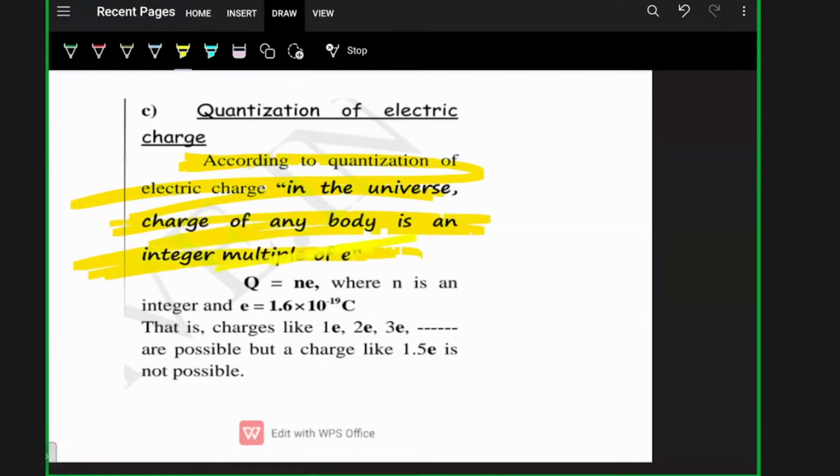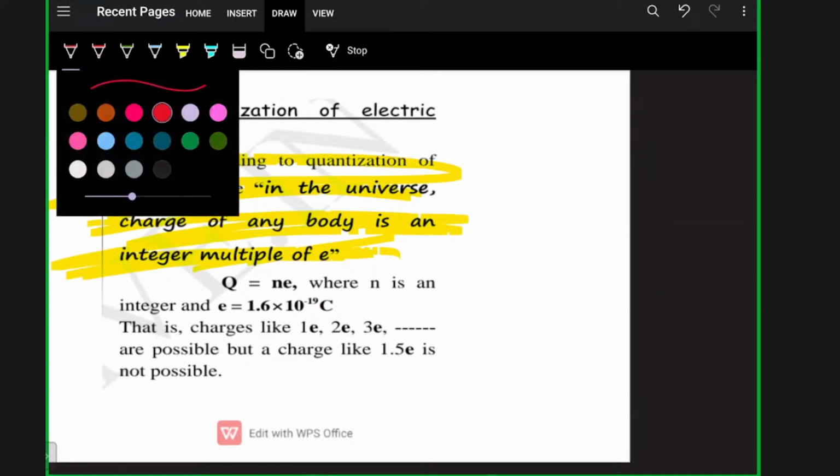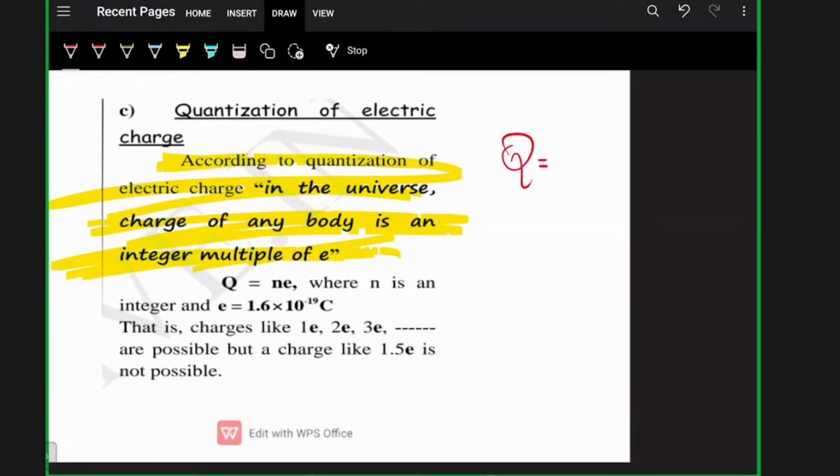That means the charge of any body you take will be an integer multiple of e. The total charge of a body will be n times e, where n is an integer, and e is the charge of an electron, that is 1.6 into 10 raised to minus 19 coulomb.